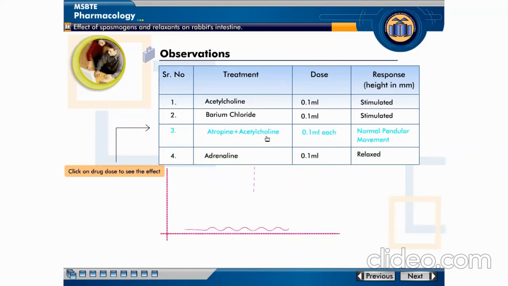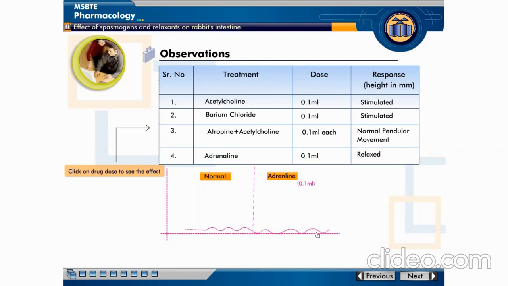Then atropine and acetylcholine are given in combination, 0.1 ml each, and it produces normal pendular movement. Then lastly, adrenaline shows a relaxation effect, that is, a relaxed or spasmolytic effect.